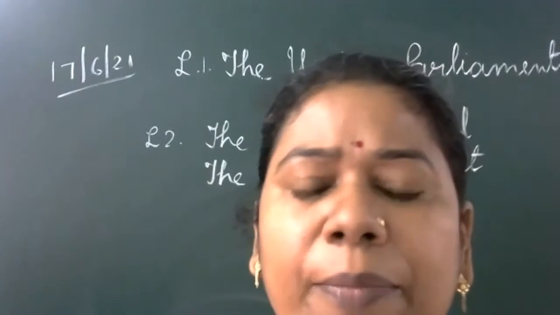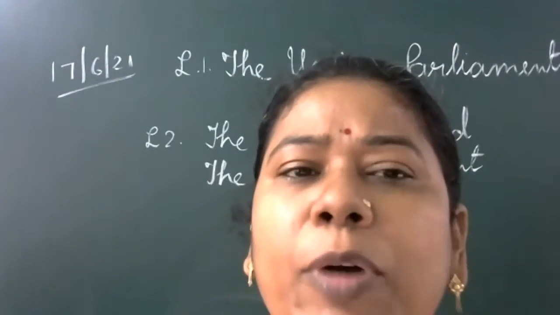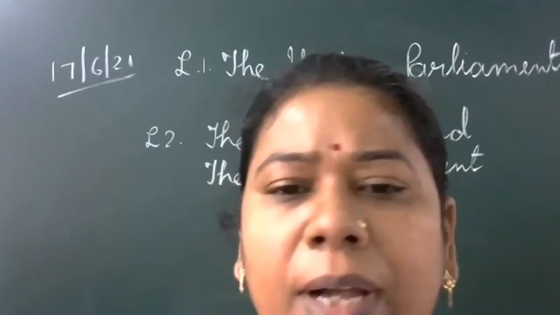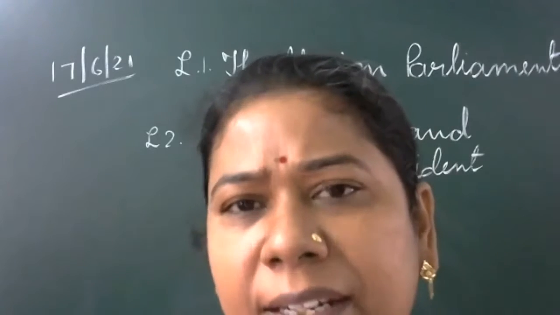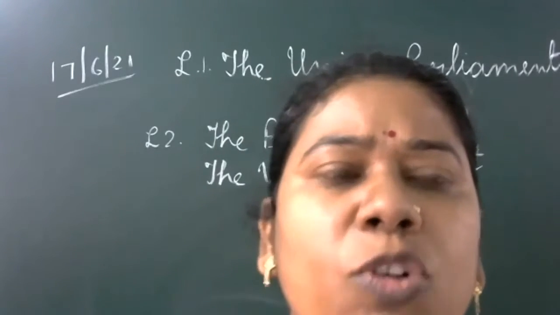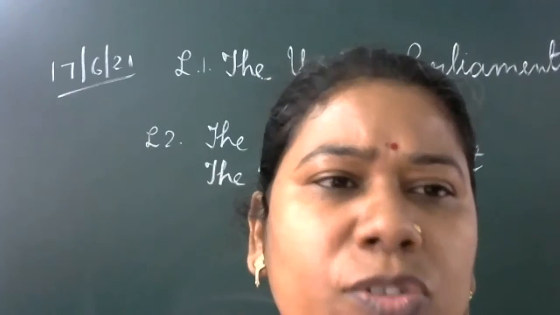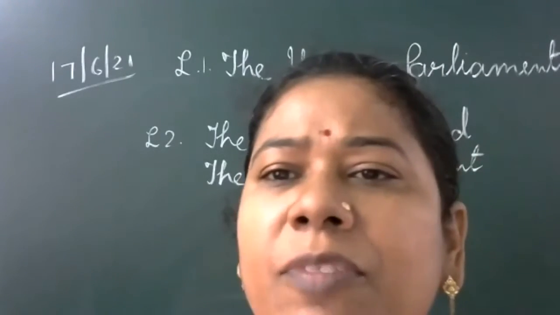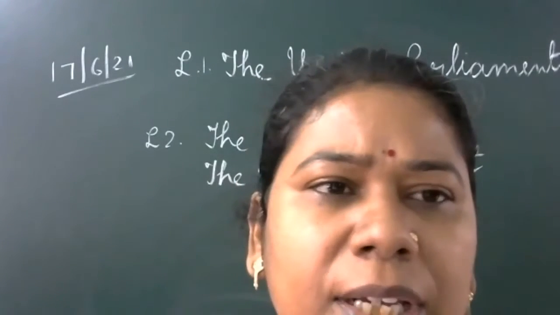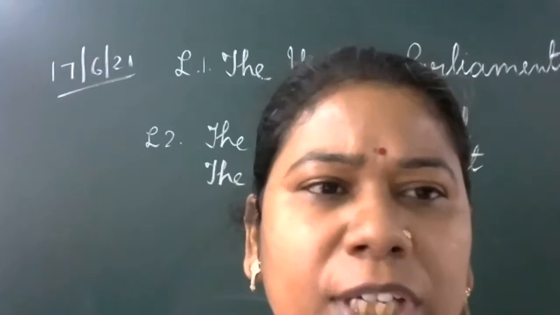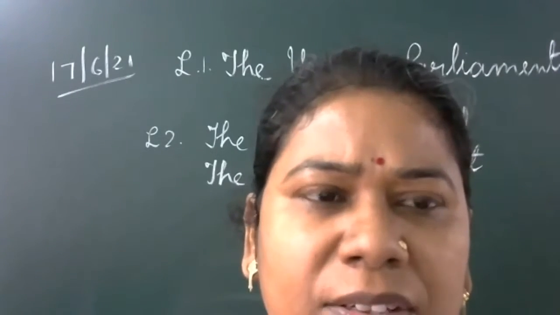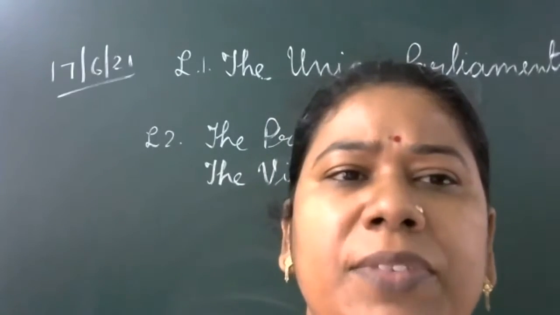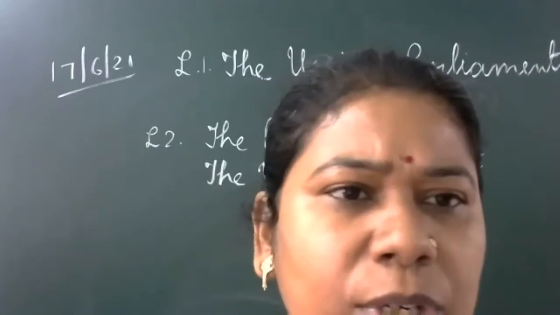Another important amendment is about the membership of the Lok Sabha. There are nominated members from the side of the president. Two members are nominated for the Lok Sabha related with the Anglo-Indian community. But last year, 2020, this system has been changed. The reason is the percentage increase in those communities.